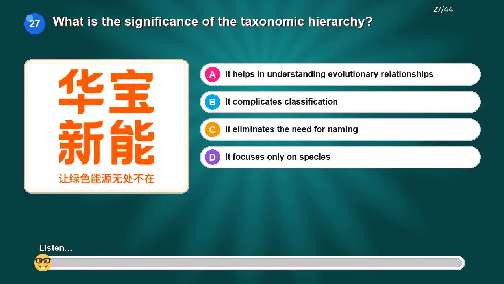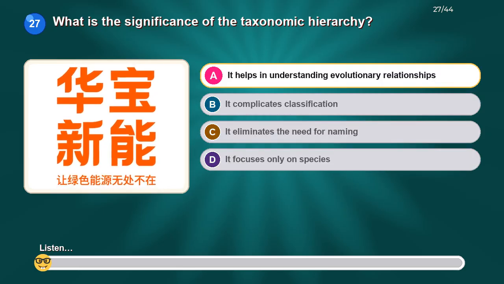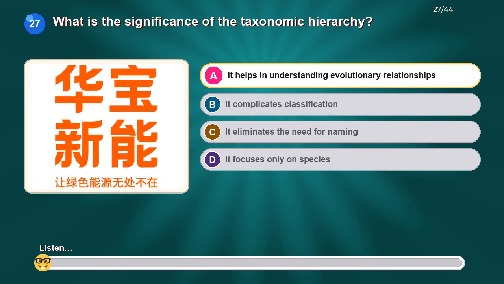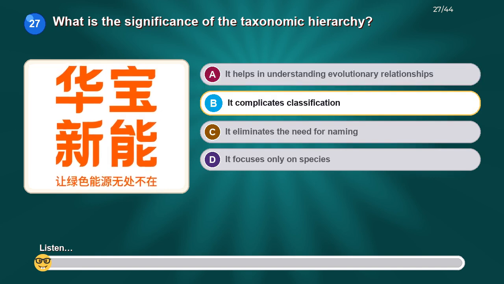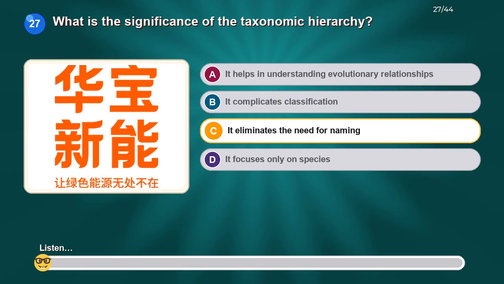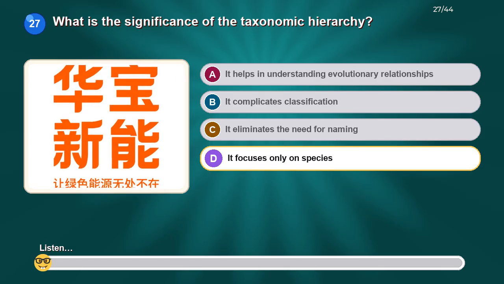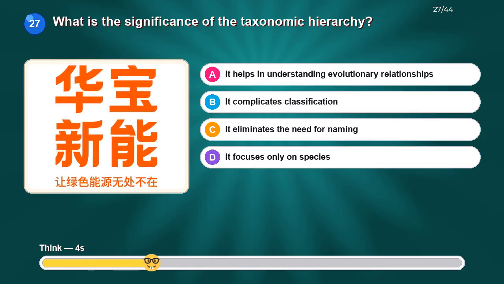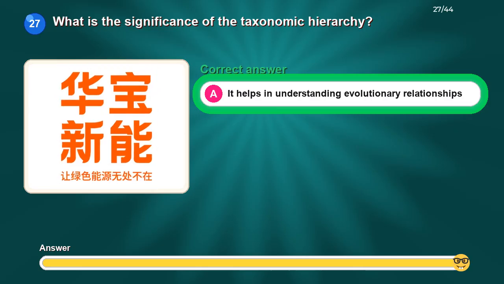What is the significance of the taxonomic hierarchy? Option A, it helps in understanding evolutionary relationships. Option B, it complicates classification. Option C, it eliminates the need for naming. Option D, it focuses only on species. The correct answer is, it helps in understanding evolutionary relationships.